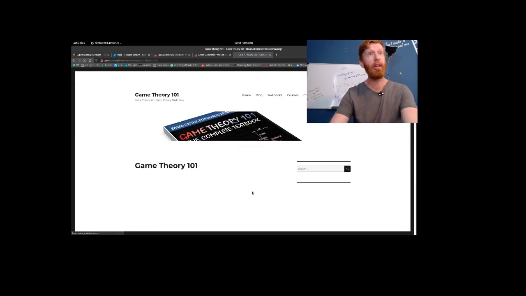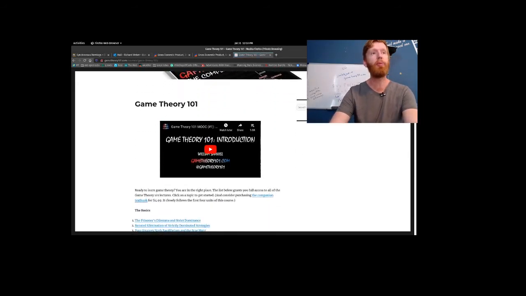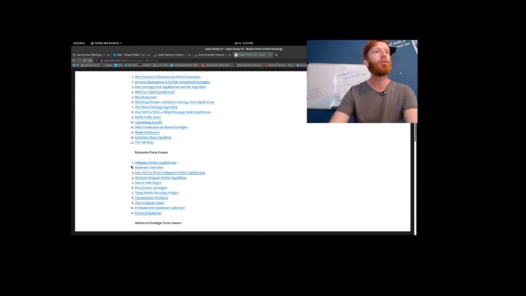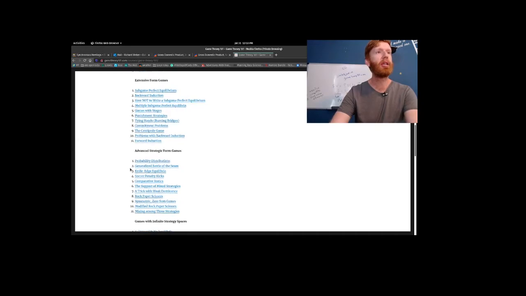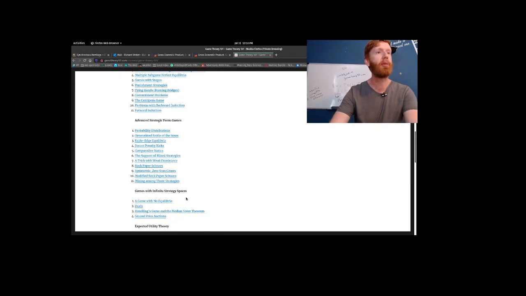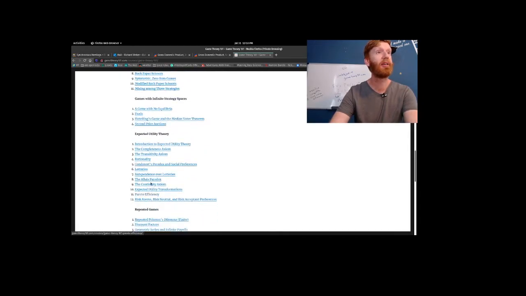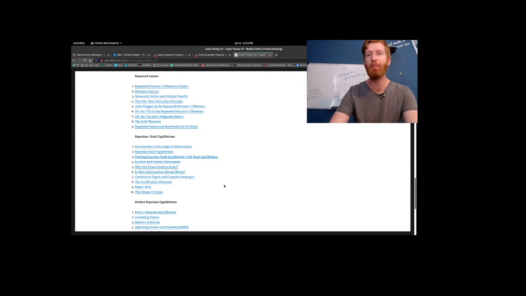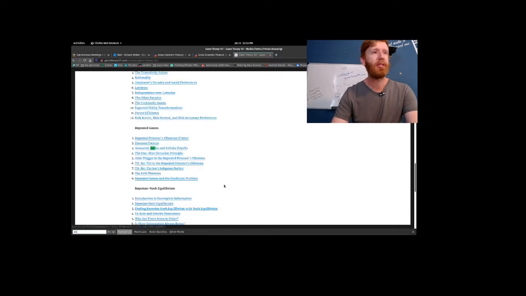In game theory, the way this comes up is when we're thinking about how do we cooperate. Subgame, centipede, strategic form, infinite strategy space, expected utility theorem. This is useful stuff. It's in here somewhere, but you guys don't need to watch me do this. Series, geometric series, and infinite payoffs.